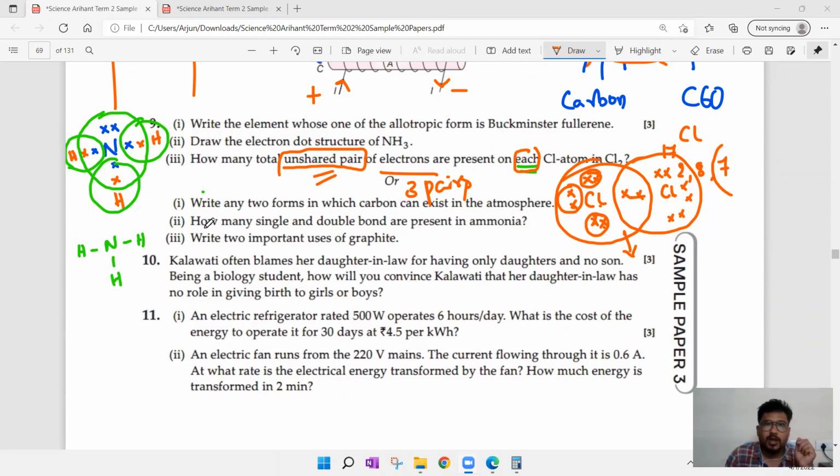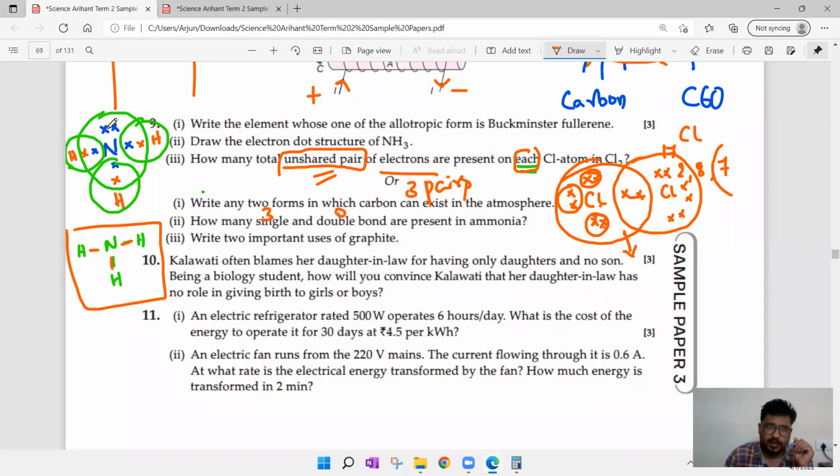Number 2: how many single and double bonds are present in ammonia? Ammonia is this one only. This is the diagram. How many single bonds are present? After drawing this, what did we observe? One single bond between nitrogen and hydrogen, another single bond between nitrogen and hydrogen, another single bond between nitrogen and hydrogen. So there are 3 single bonds. Can we find any double bond? No, we cannot. So 0 double bonds.